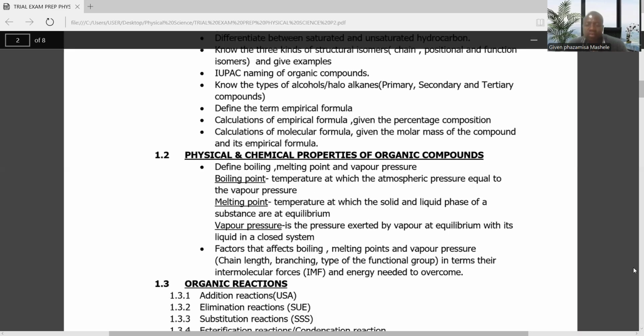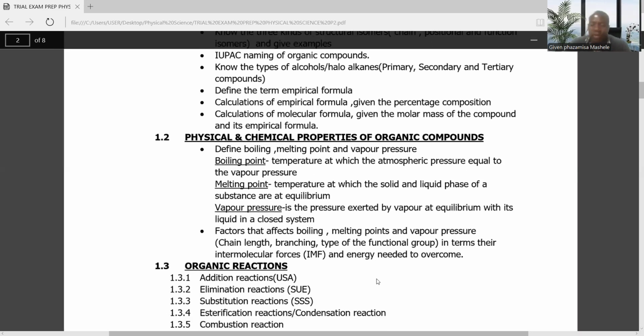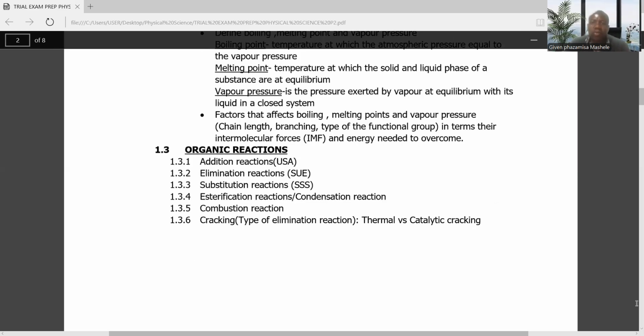So let's go back. Remember I've already addressed physical and chemical properties of organic compounds. In organic reactions, we went through combustion reaction, esterification reaction, cracking, and substitution. So these are the types of reaction. We also went through the physical properties: boiling point, melting point, and vapor pressure.